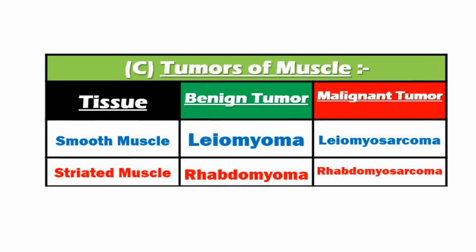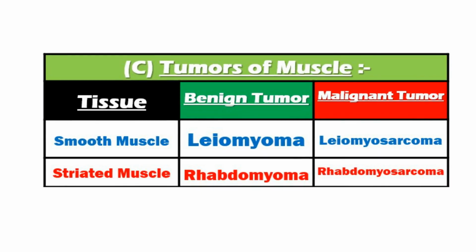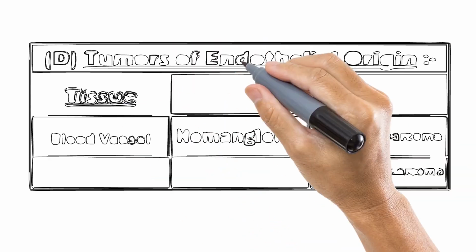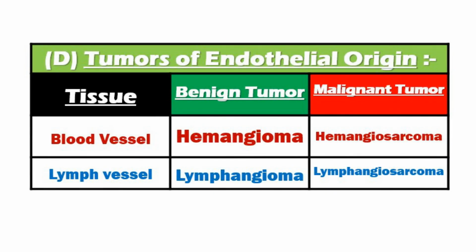Third subtype is a tumor of muscle cells. In that, first is smooth muscle. Benign form is known as leiomyoma. Malignant form is leiomyosarcoma. Next is striated muscle. Benign form is known as rhabdomyoma. Malignant form is known as rhabdomyosarcoma. Fourth subtype is a tumor of endothelial origin. Endothelium means epithelium of blood vessels.